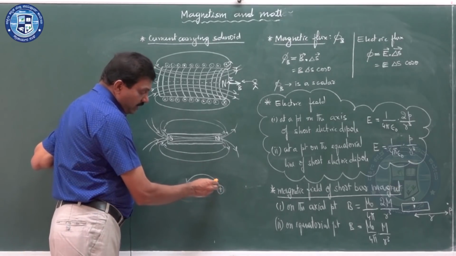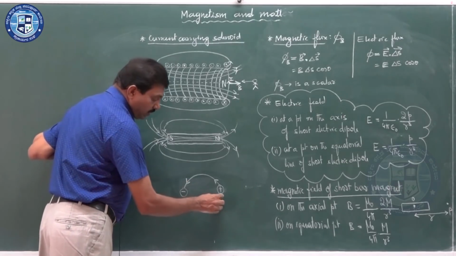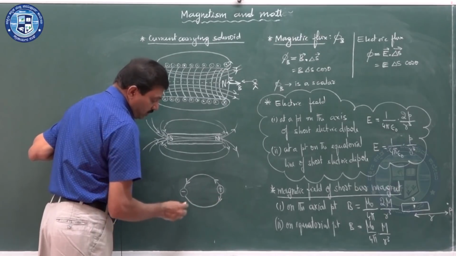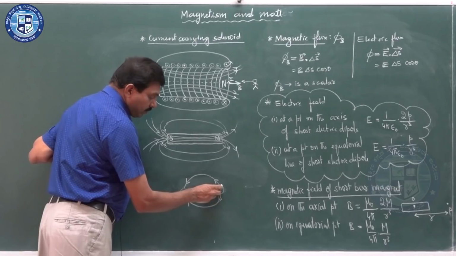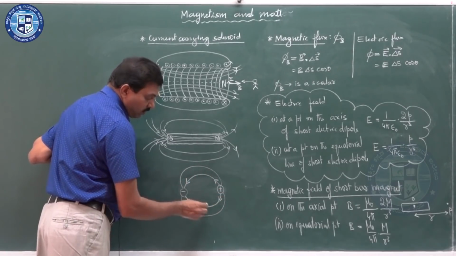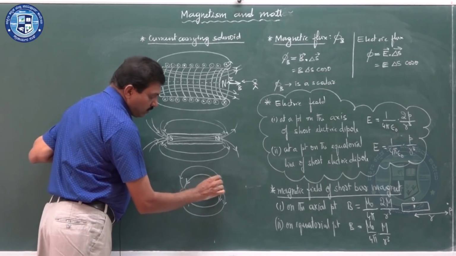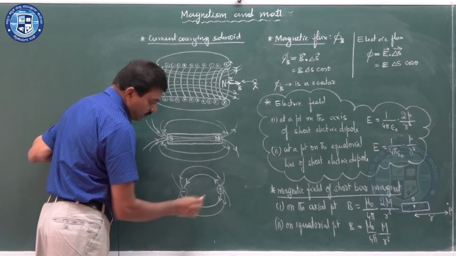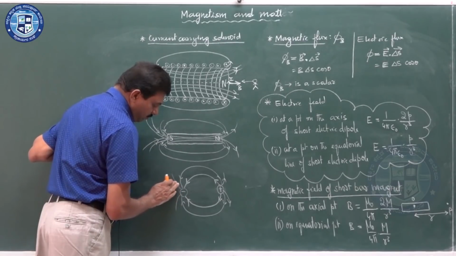They originate from the positive charge and terminate near the negative charge. Electric field lines can be drawn like this. So, you can observe the many field lines.